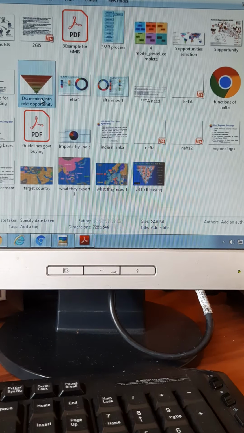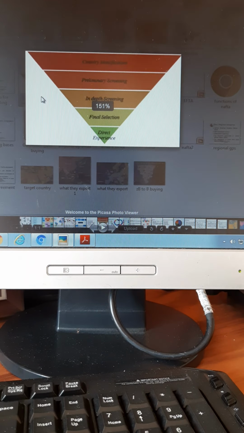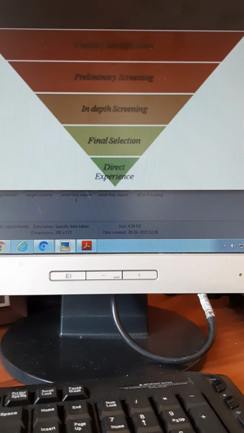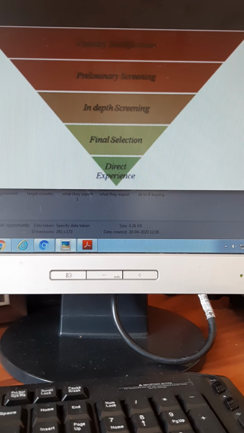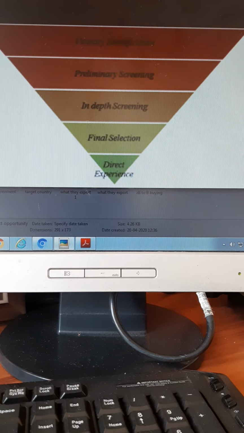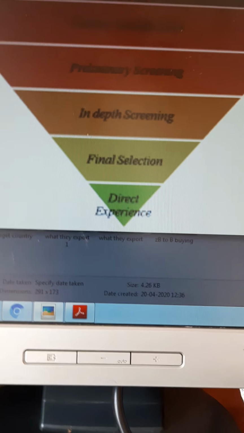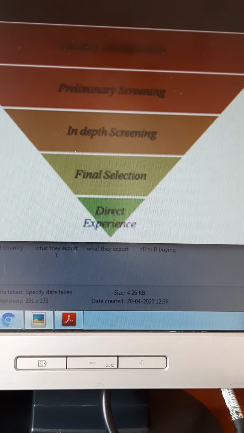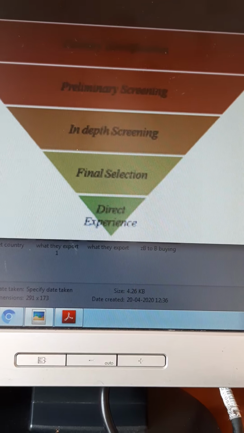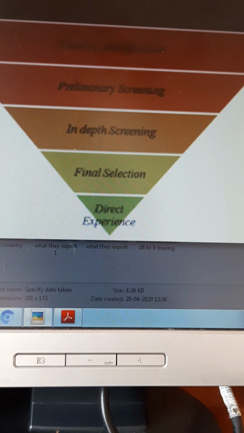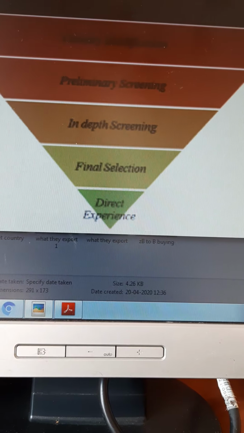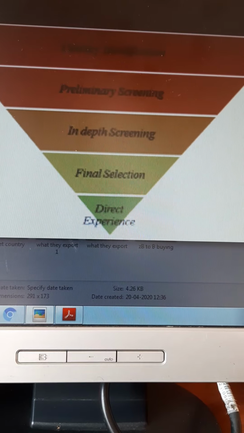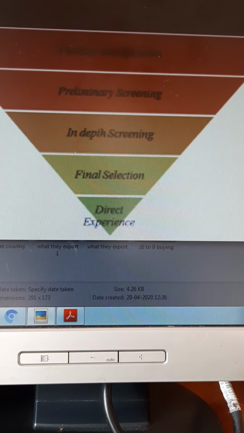Right. So what are the steps for doing this? How will you screen internationally? First, identify a country, do some preliminary screening, and then do an in-depth screening, final selection, direct experience. On what basis will you do the screening? As in the last 3-4 slides, you check their GDP, their production facility, their political environment, and their socio-economic structure, and then you decide which country to select.